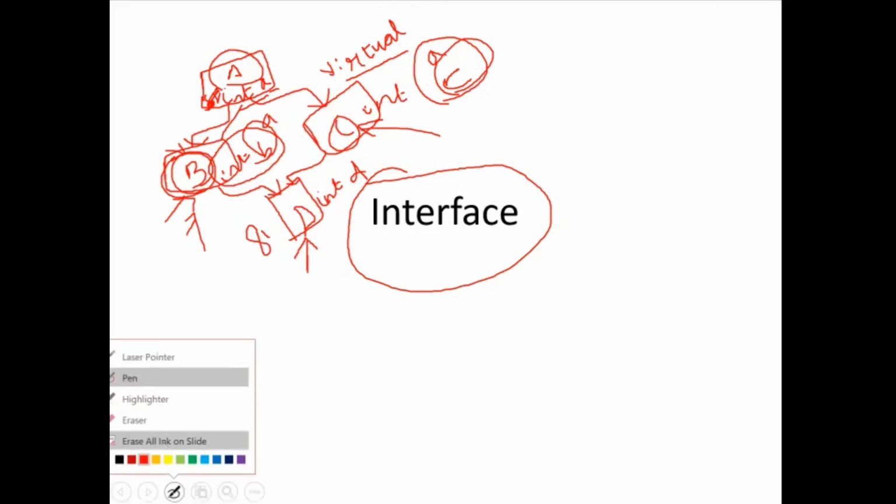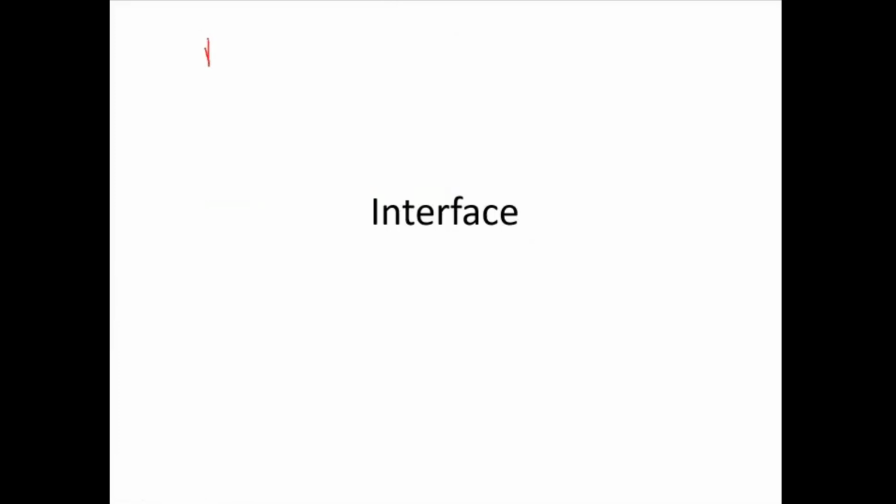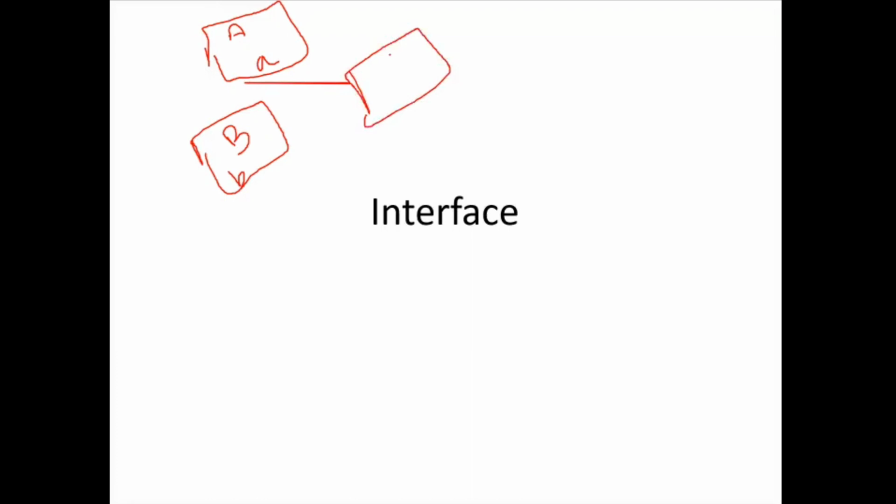Ma'am, can you repeat once? Right. This A has its own data member, that is A, an integer data member. And then B also has its own data member, we will assume that is B. And C also has one data member, its own data member, that is C. So now B and C are both inherited from class A. And one more class D, which also has its own data member D.